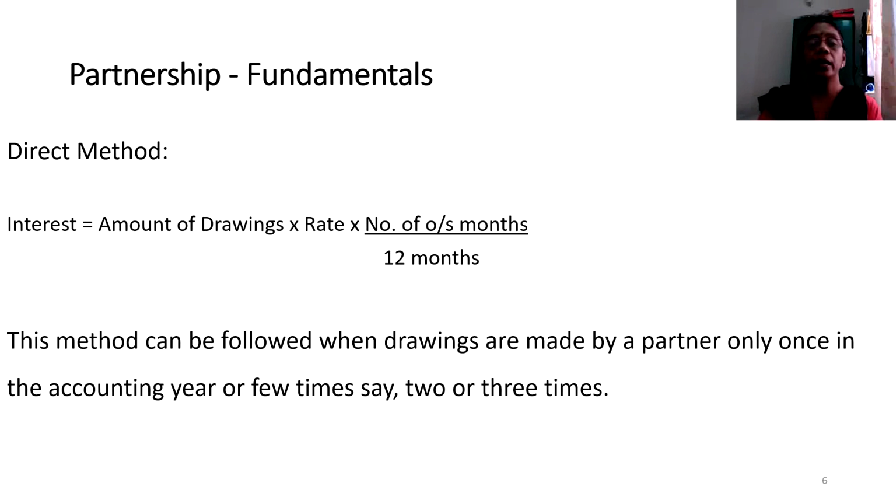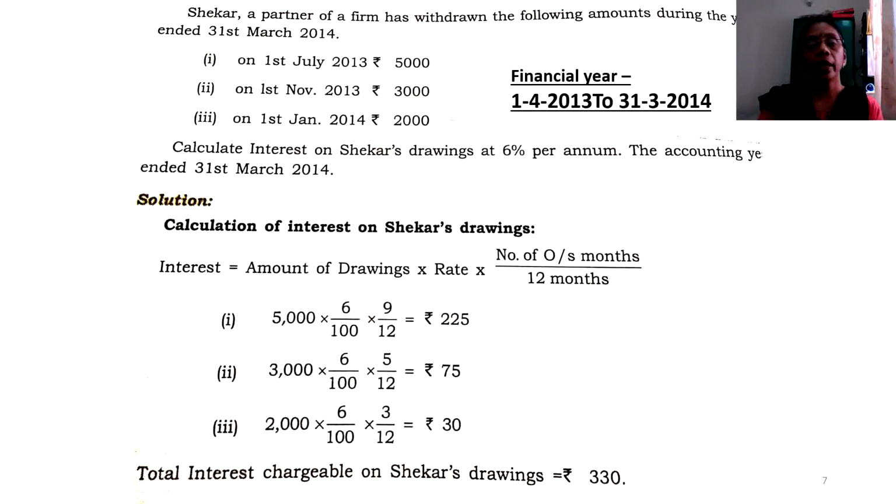This method is quite lengthy and also error prone. That is, a numerical disadvantage would happen if you are computing the interest on drawings repeatedly several times. Anyway, though it is not asked in the examination, let us analyze one very simple example on the computation of interest on drawings using the direct method.